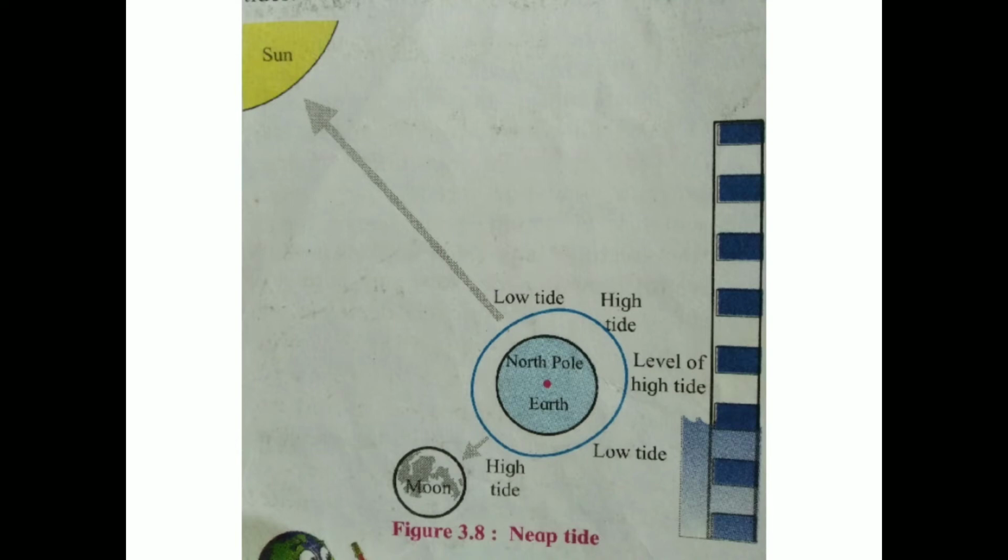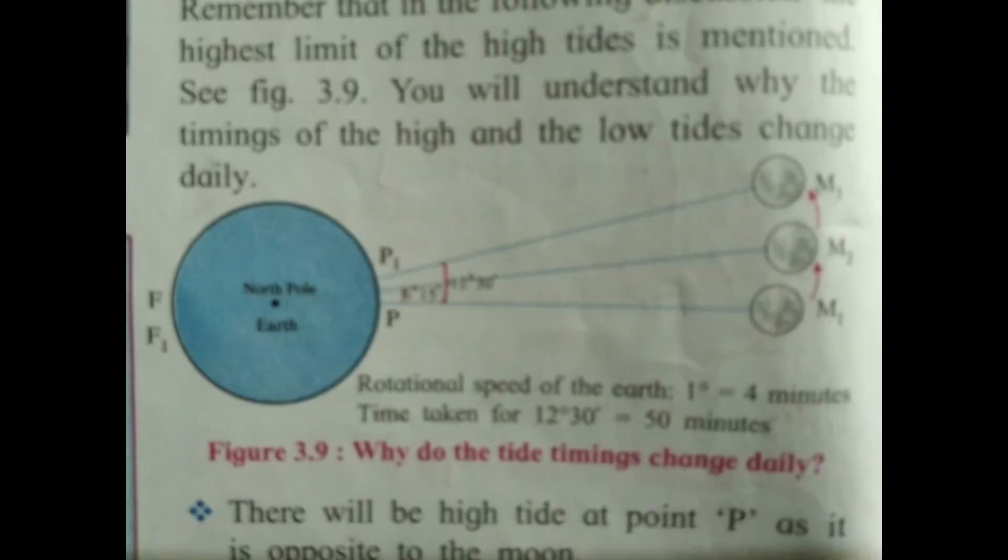Next, we are going to see how the timing of the tides changes daily. The tides are continuously occurring phenomena. After reaching the maximum water level during the high tide, the low tide sets in. Similarly, after reaching the lowest water level during the low tide, the high tide sets in. Remember that in the following discussion, the highest limit of high tides is mentioned. See figure 3.9. You will understand why the timing of sea high and low tides changes daily.